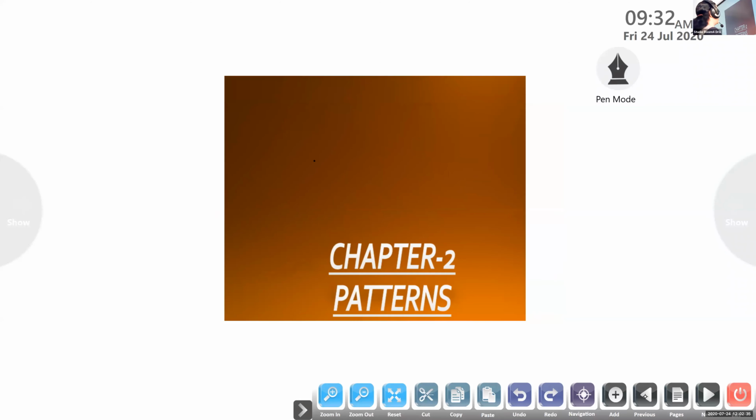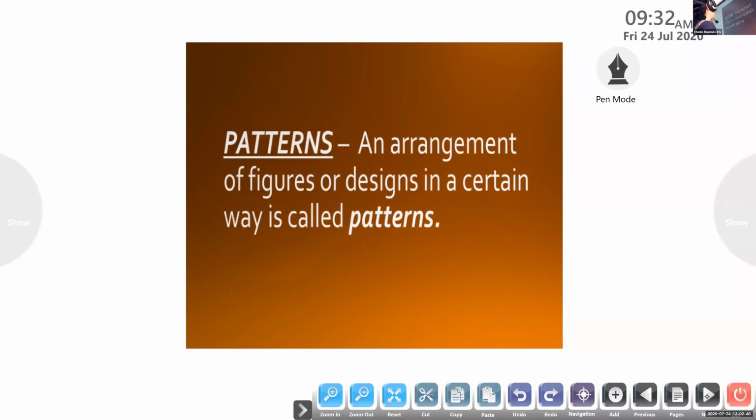So we are starting with chapter 2, patterns, today. After the class, I will give you some homework in the workbook. Okay, so listen properly. Chapter 2, patterns. In the first one, we discussed what a pattern is. A pattern is an arrangement of figures or designs.